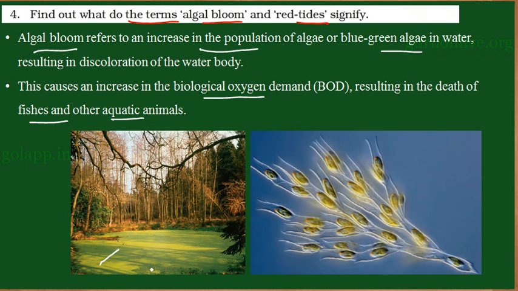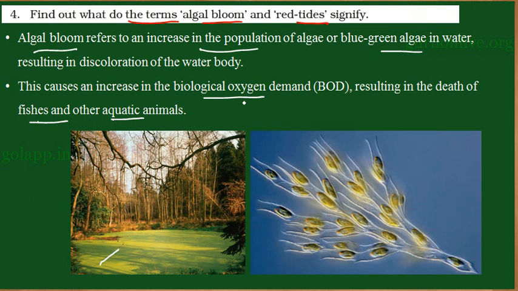When less oxygen is available in water, it leads to the death of fishes and other aquatic animals. Algal bloom is also called eutrophication. The sudden growth of algal bloom we also refer to as eutrophication. So it leads to an increase in biological oxygen demand.